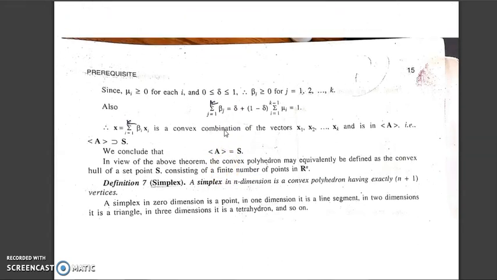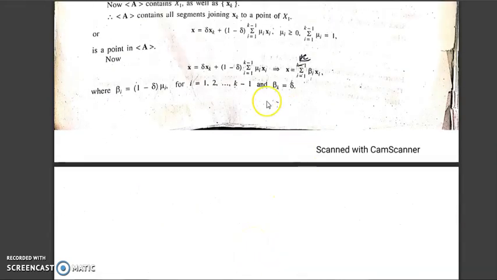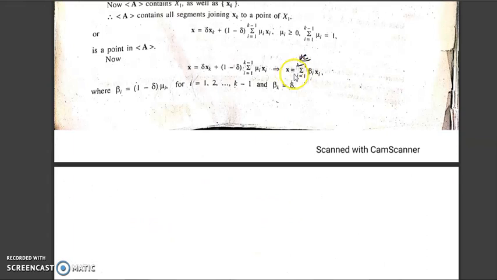For i from 1 to k minus 1 it is this, and for k it is equal to delta. So for k we have separated, and for k minus 1 we have written here. And when you solve it, it is 1. So x is equal to this, where all the beta are greater than or equal to 0 and the summation of beta is equal to 1.